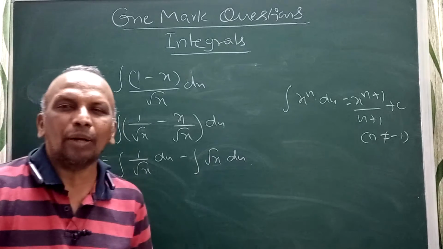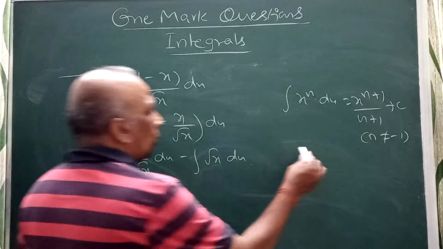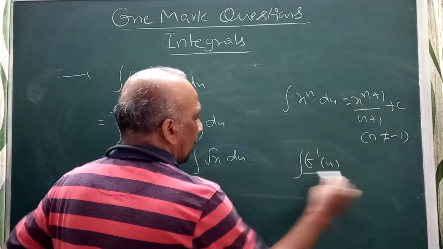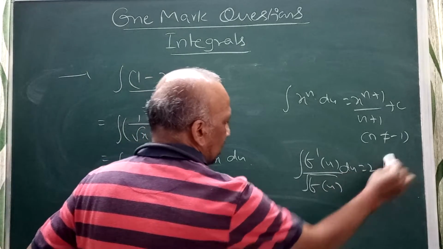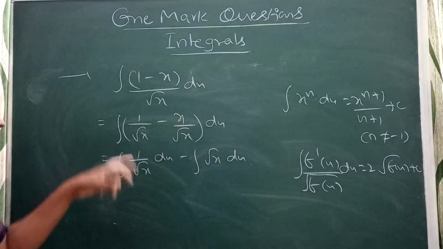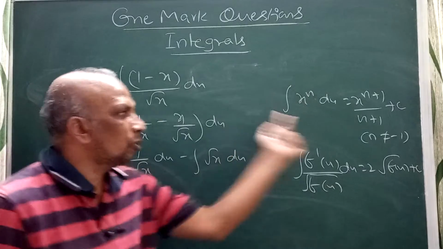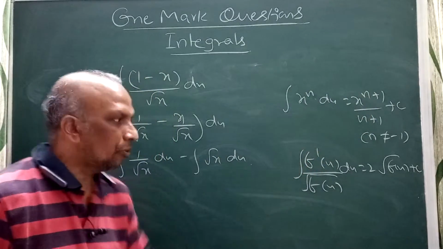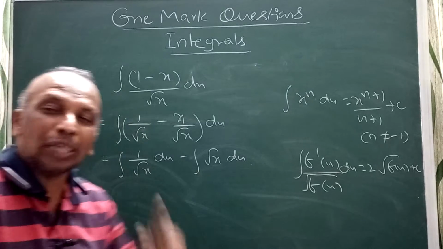Yesterday I told one formula: the integral of f dash x by root f of x is 2 root f of x. If you remember that the derivative of x is 1, directly you get 2 root x. Otherwise, go ahead with the power formula, no issue.